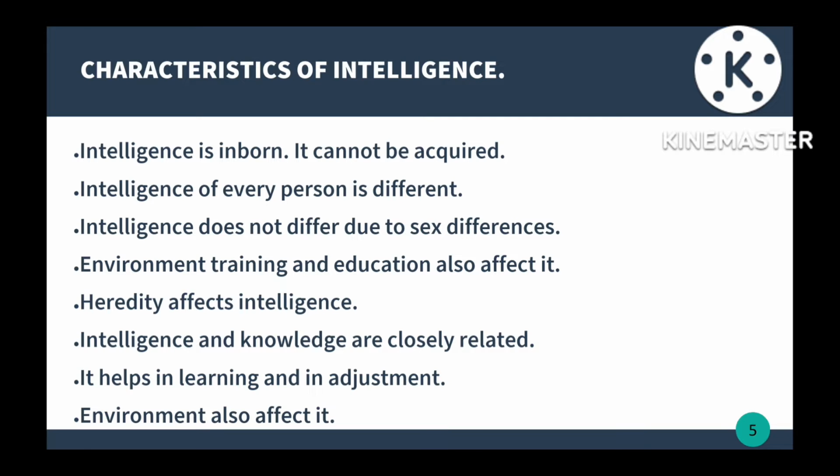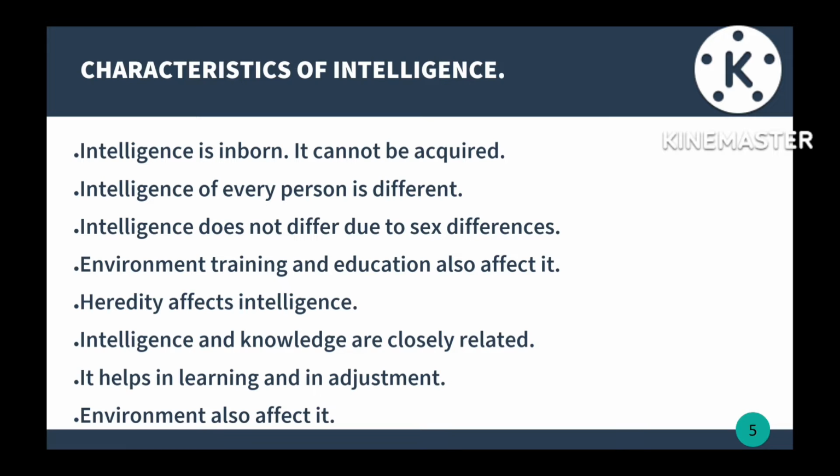Intelligence of every person is different, as we know about individual differences, like that the intelligence is also different from one person to another. Intelligence does not differ due to sex differences. So whether it is a girl or boy, both have the same intelligence, it cannot be different due to sex.